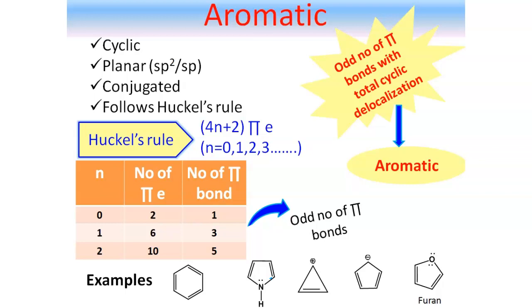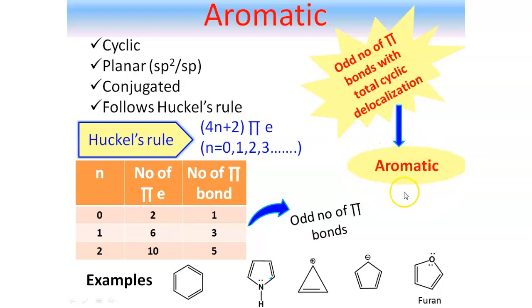If n equal to 1, number of pi electron is 6 and number of pi bond 3. If n equal to 2, number of pi electron is 10 and number of pi bond will be 5 automatically. That means it is very clear from this table that there should be odd number of pi bonds. That means in short, we can say that if in a system odd number of pi bonds are present with total cyclic delocalization, then the system will behave like an aromatic system.